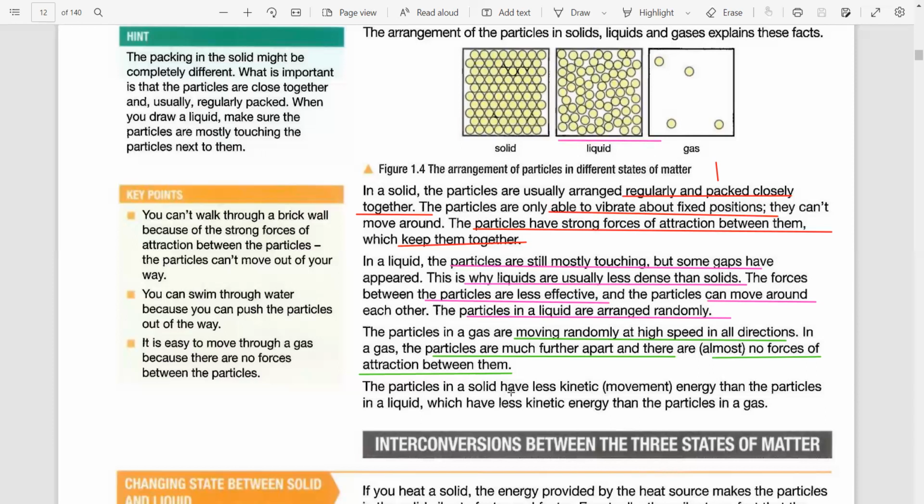The particles in a solid have less kinetic energy than the particles in a liquid, which have less kinetic energy than the particles in a gas. So gradually, the kinetic energy keeps on increasing. What is kinetic energy? There are two general types of energy: kinetic energy and potential energy. Kinetic energy is the energy present due to movement. Whenever particles are moving fast, it means their kinetic energy is increasing.